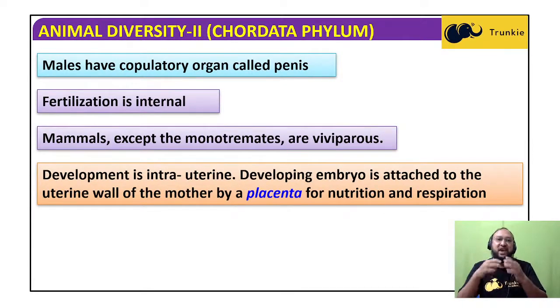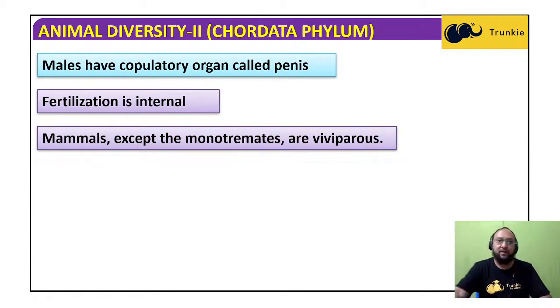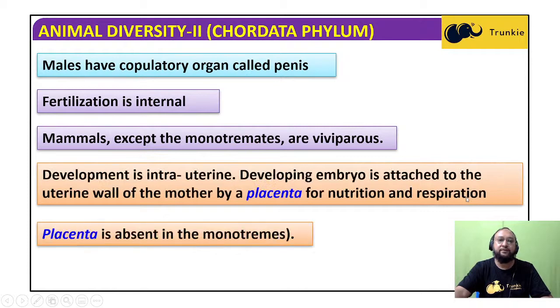The developing embryo is attached to the uterine wall of the mother by the placenta, a special structure. Okay, there is a rich supply of blood vessels for nutrition and respiration. So the connecting structure between the mother and the fetus is the placenta. So on the uterine wall there is the placenta, which connects to the uterus for the developing fetus. Placenta is absent in monotremes because they lay eggs. So there is no question of a placenta.